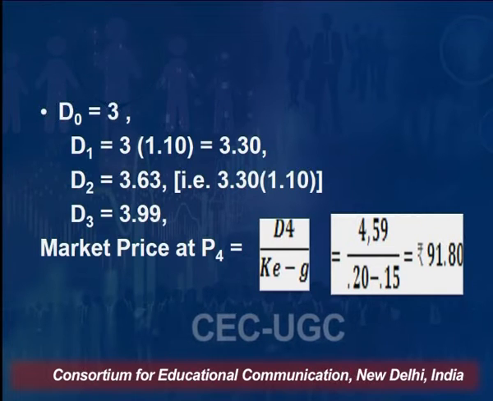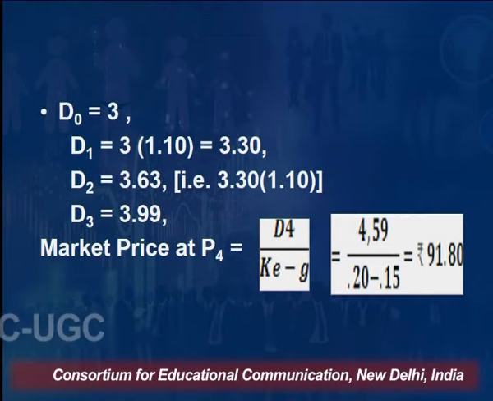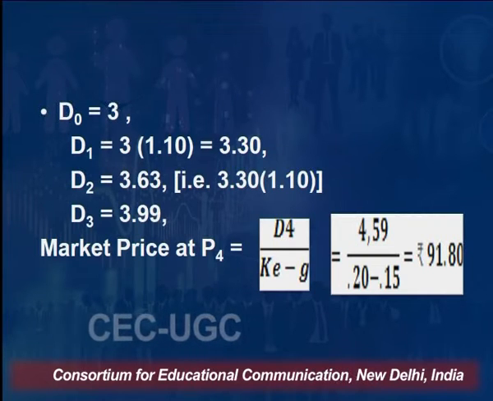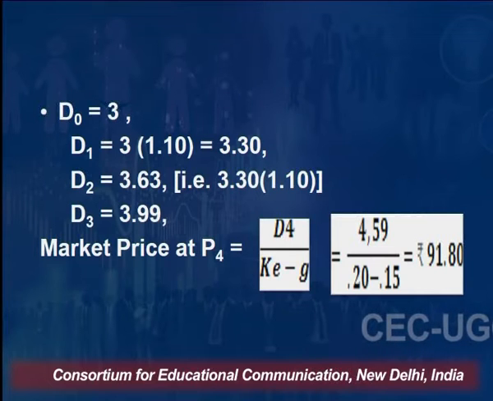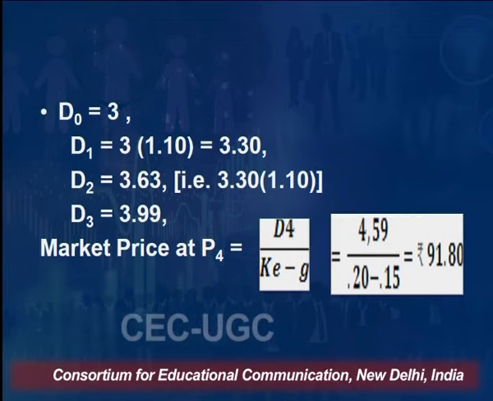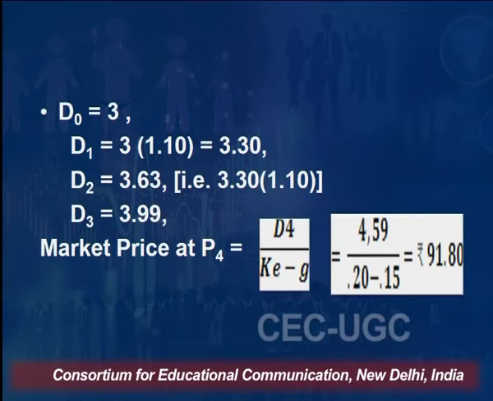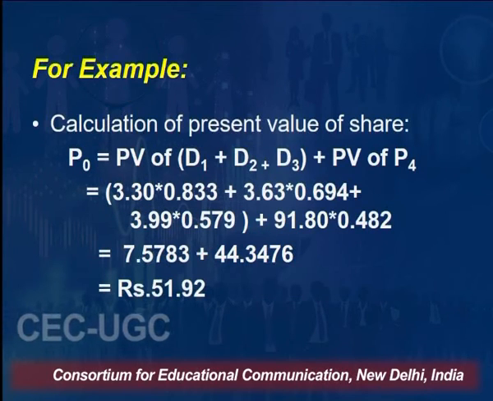So 4.59 divided by KE, the required rate of return, which is 20%. My growth rate is 15%. So 4.59 divided by 0.20 minus 0.15 comes to 91 rupees 80 paisa. So the market price at the end of the fourth year, P4, will be 91 rupees 80 paisa.